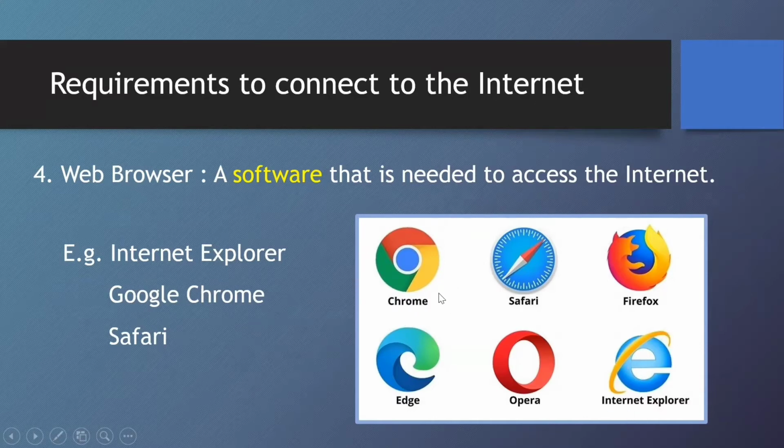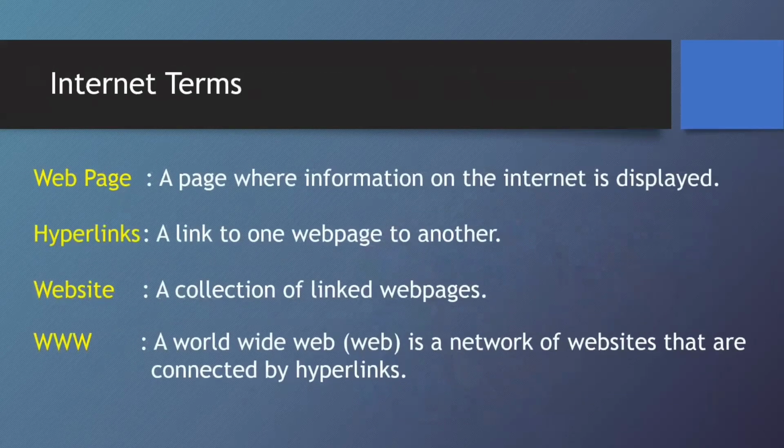Then you know about Chrome, provided by Google. Then Safari, if you have an Apple product. Then Microsoft Edge, which is also provided by Microsoft. Then Opera by the Opera organization, and Firefox. All of these are web browsers that people generally use to connect to the internet. So these are the various requirements that you need to connect to the internet: a router, a modem, an internet connection, and a web browser. Now let's get familiar with a few internet terms.